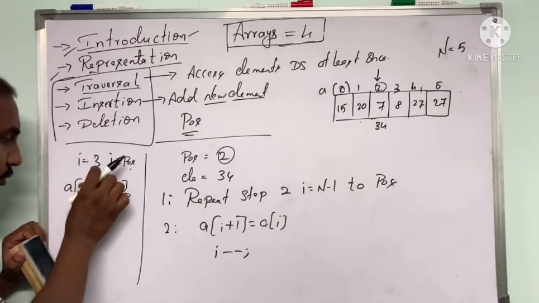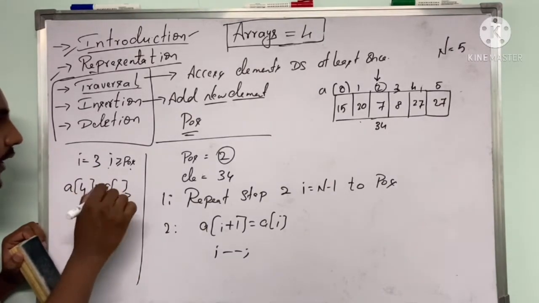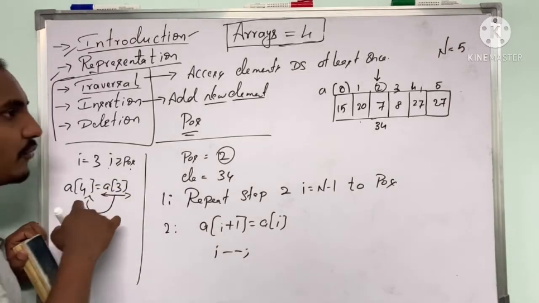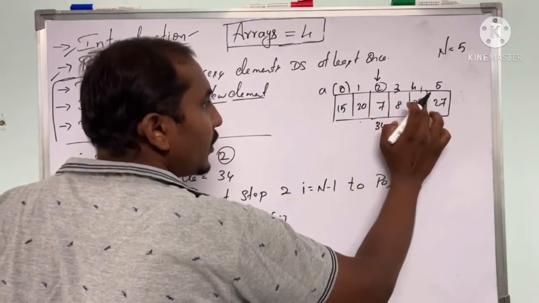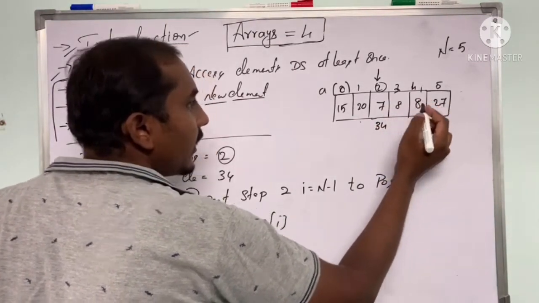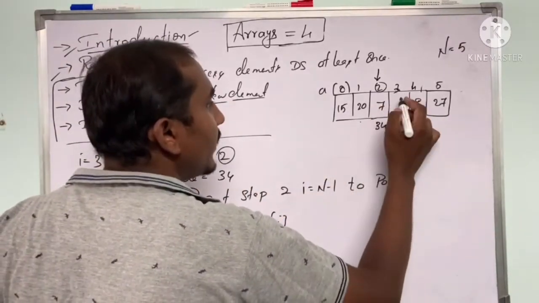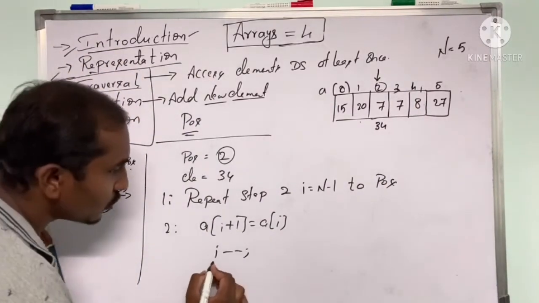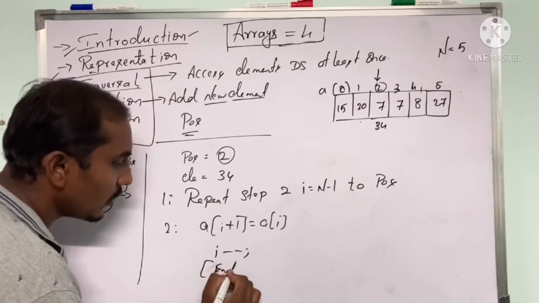If that is true, 3 plus 1 will be 4, and a of I is a of 3. So a of 3 will be copied to a of 4. So whatever the content of a of 3 is there, that will be copied to a of 4. So I'll get 8 here. So this step will be repeated until it reaches 4. Once it reaches 4, we are going to stop the loop, or we can write end loop.